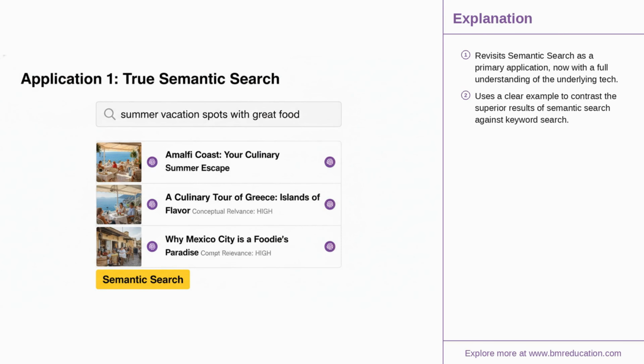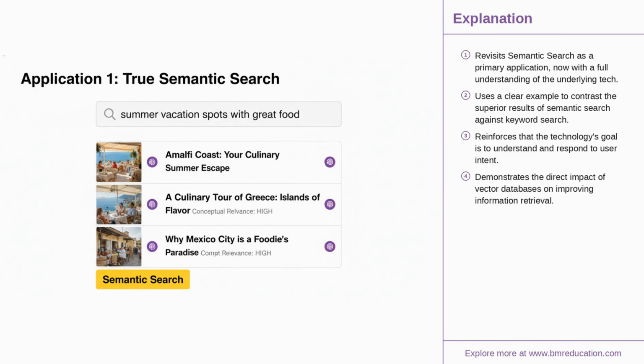With this full picture of how vector databases work, let's explore their transformative applications. The most direct is semantic search. Unlike keyword search, which would miss an article on economical, speedy automobiles if you searched for fast, cheap cars, semantic search understands your intent. It retrieves results based on their conceptual meaning, providing far more relevant and comprehensive answers.